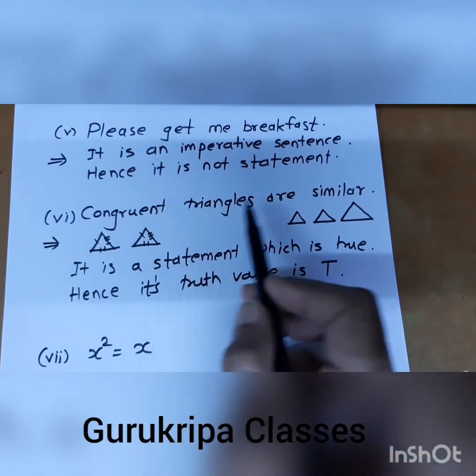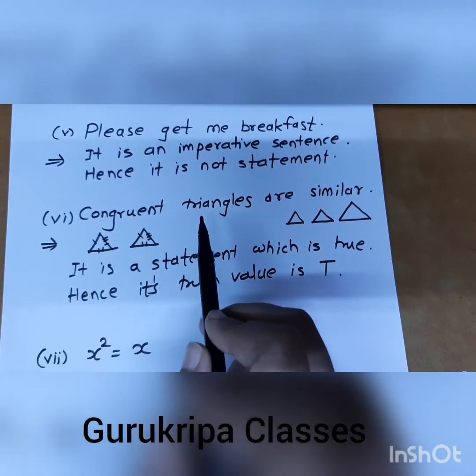So congruent triangles are similar, but similar triangles may not be congruent.